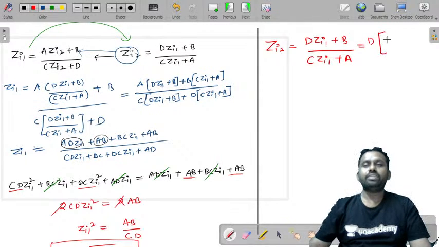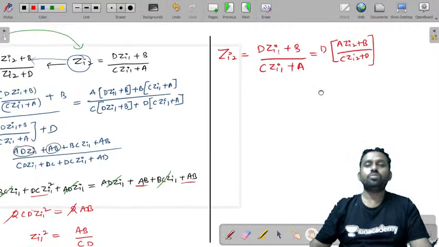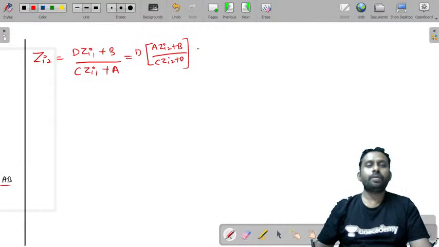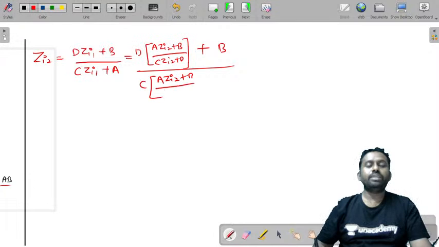D into Zi1. Zi1 is A Zi2 plus B by C Zi2 plus D, and you have a plus here. So let's try to write this. Yes, you already have a B here, B by C into Zi1, A Zi2 plus B by C Zi2 plus D plus A. Just try to simplify this.